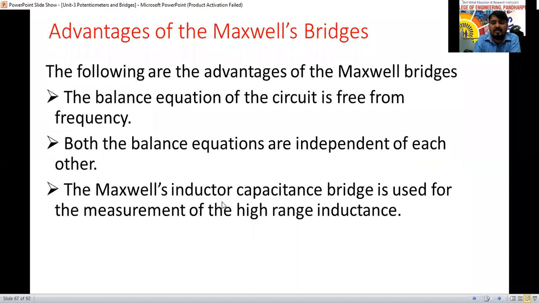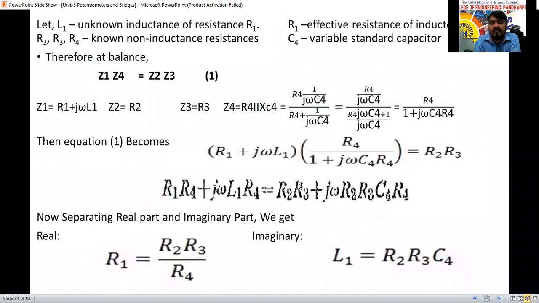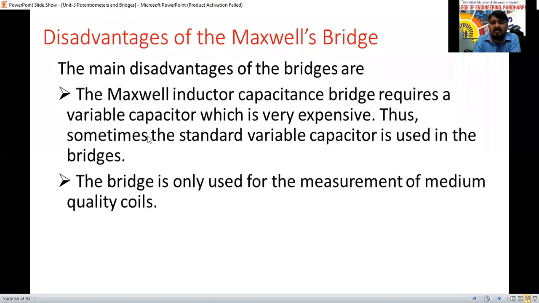The Maxwell inductance capacitance bridge is used for the measurement of the high range of inductance. But the main disadvantage is there: the variable capacitance we are going to use is costlier. The Maxwell inductance capacitance bridge requires a variable capacitor, which is very expensive. Thus, sometimes a standard variable capacitor is used in this bridge.